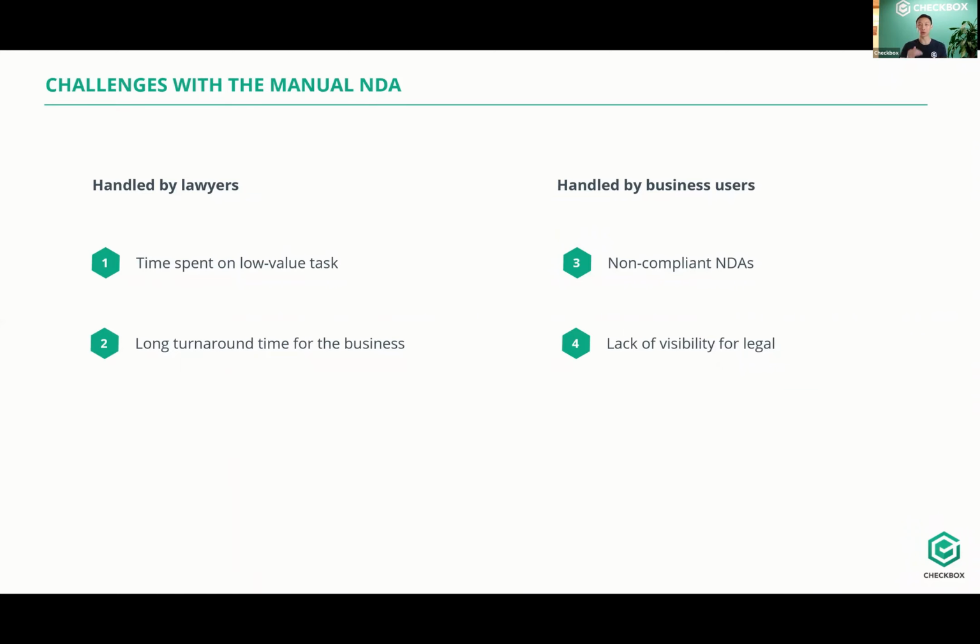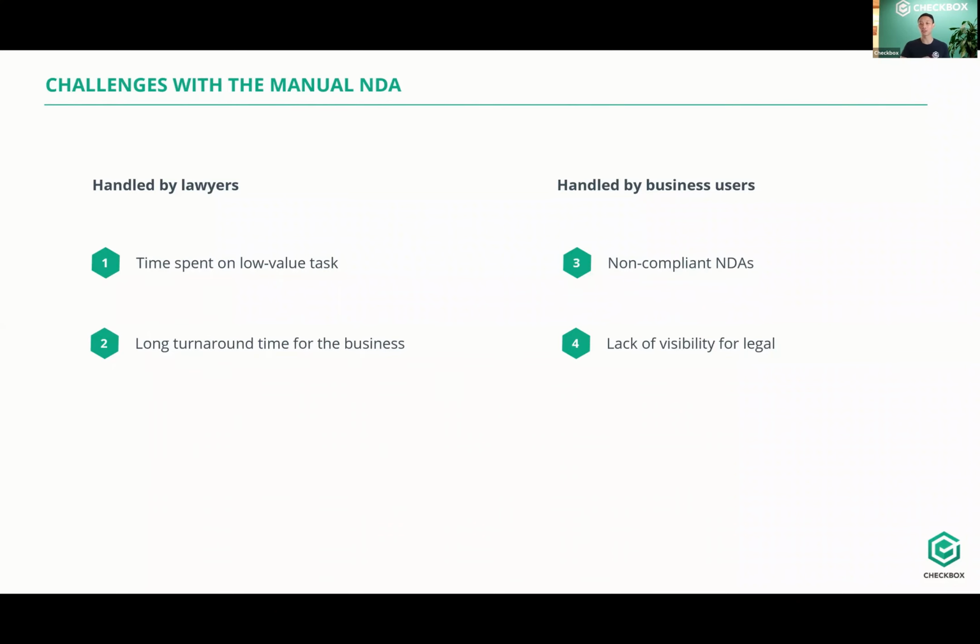On the flip side, there are businesses who are perhaps already having the NDA self-served by the business users. Right? It's handled by the business users. Maybe it's on the internet, you download a template, knock yourself out. There are 2 problems here as well. One is that business users aren't legally trained, they don't understand policy all the way through, and so you end up with a whole bunch of non-compliant NDAs or non-compliant processes.